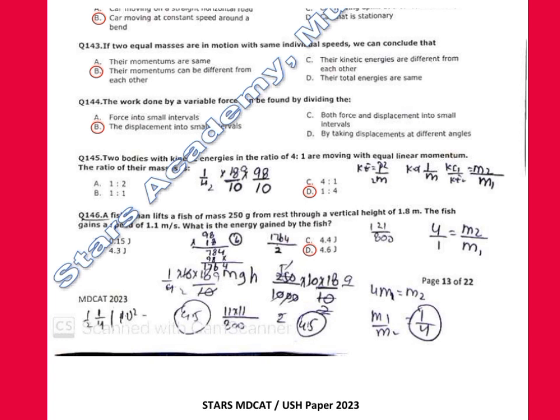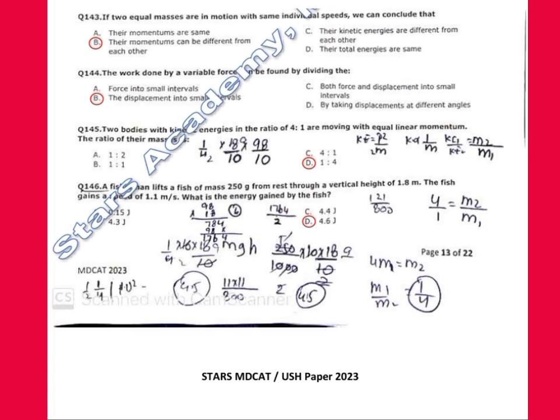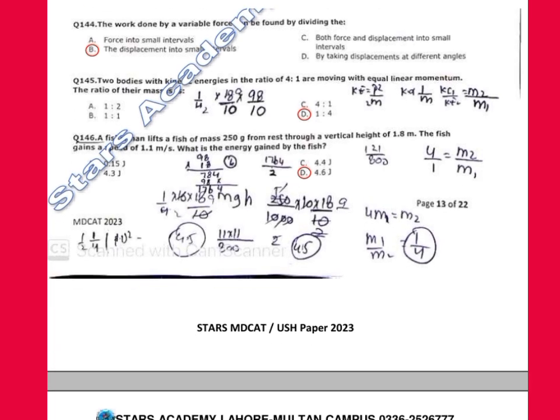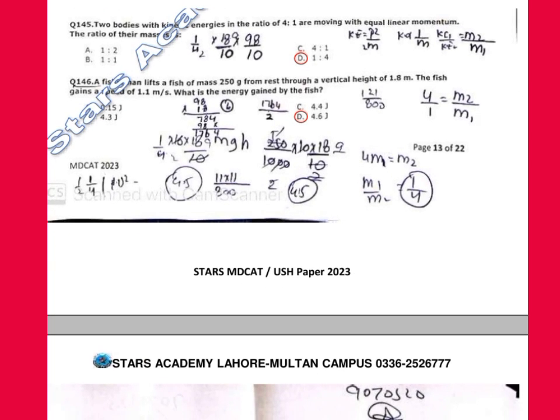144. The work done by a variable force can be found by dividing the displacement into small intervals. The displacement into small intervals is the correct option. 145. Two bodies with kinetic energies in the ratio of 4:1 are moving with equal linear momentum. The ratio of their masses is what? Correct option is 1:4.